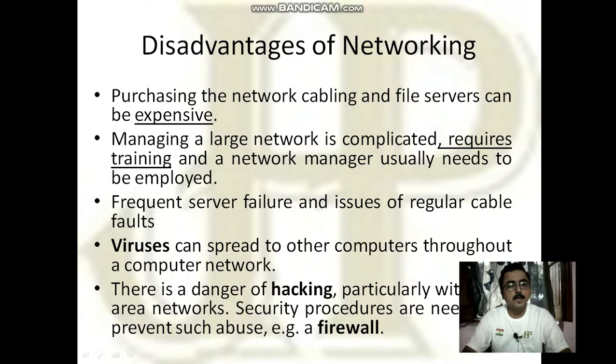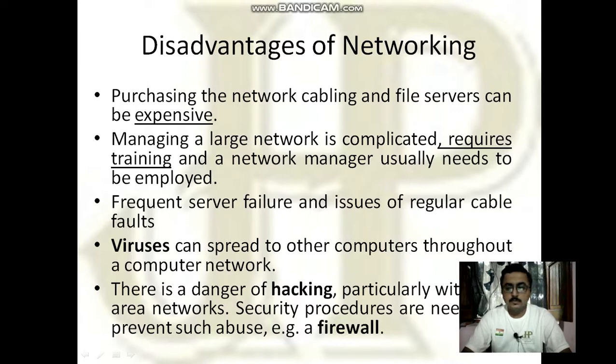Next is disadvantages of networking. We always know that whenever there are some advantages, there are disadvantages too. Purchasing the network cabling and file servers can be expensive.